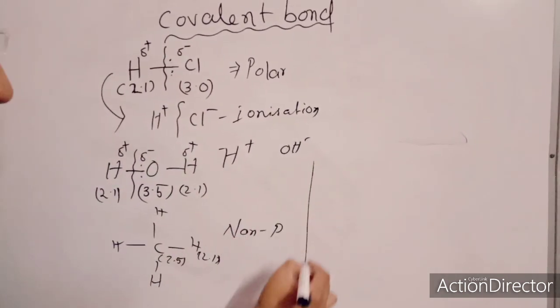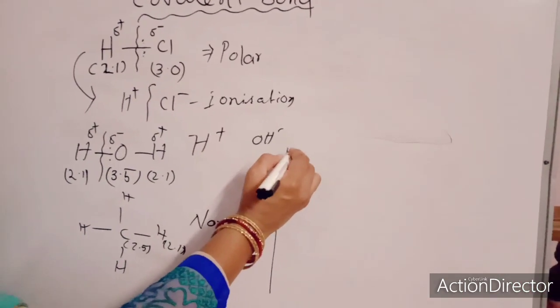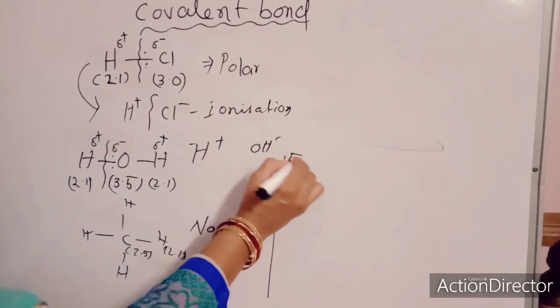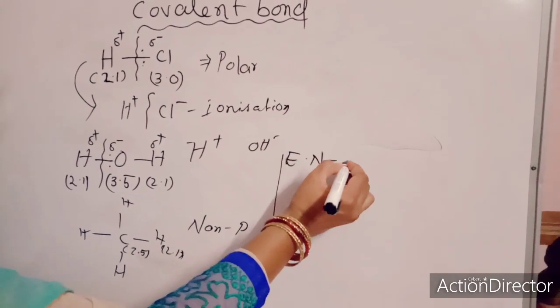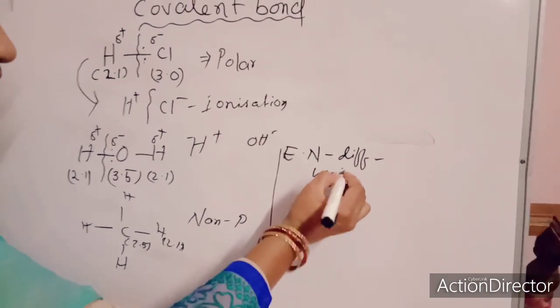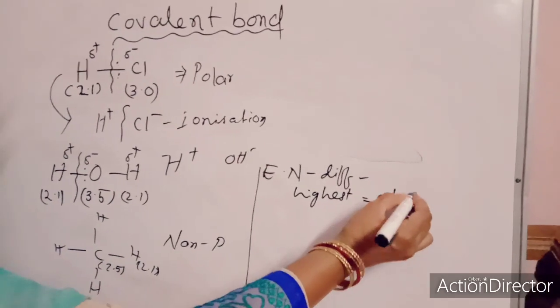When the electronegativity difference is highest, in that case there is an electrovalent bond.